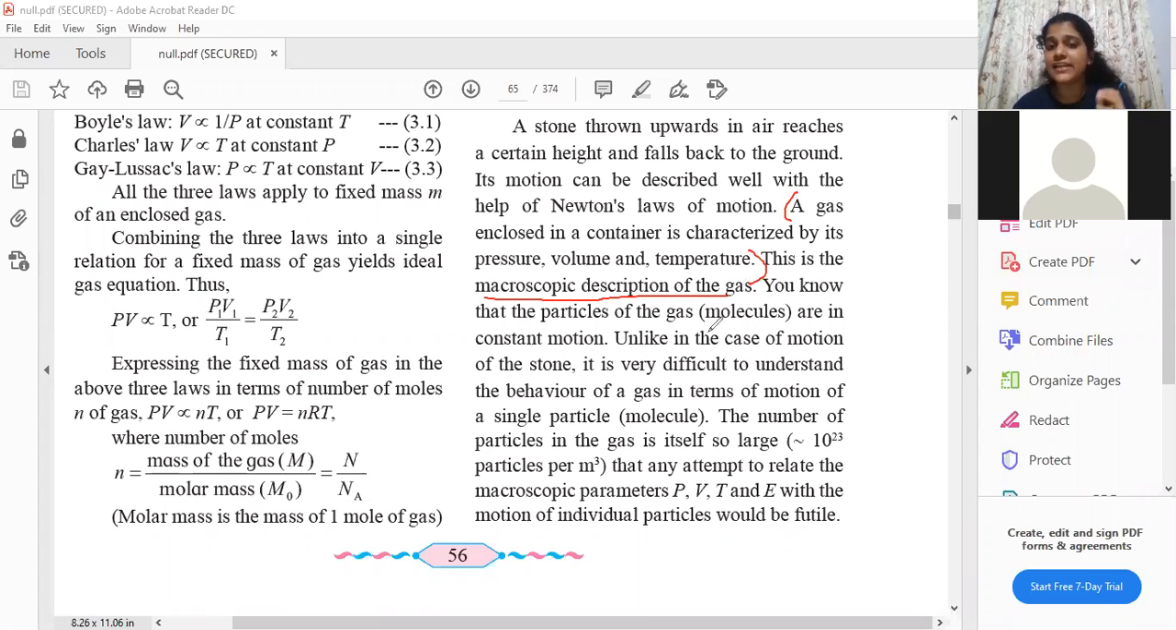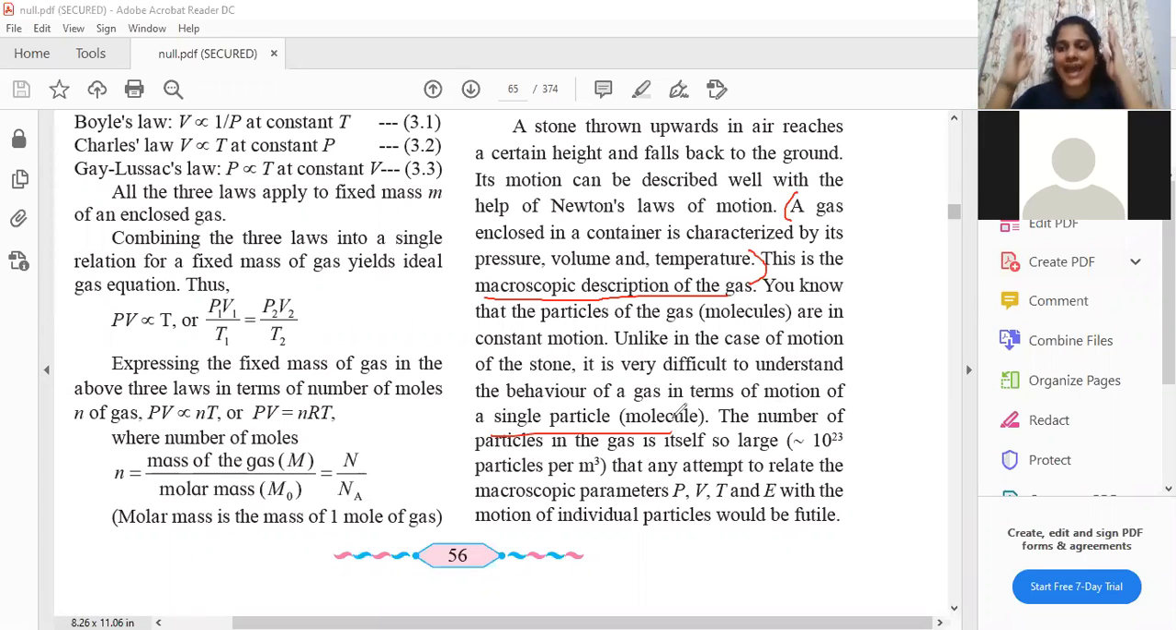You know that the particles of gas or molecules are in constant motion. The very first thing that I mentioned, kinetic theory of gases, states that atoms and molecules are in constant motion. Unlike in the case of motion of a stone, it is very difficult to understand the behavior of a gas in terms of motion of a single particle or molecule. The stone example is very easy to study because there's only one stone in the picture. But that is not the scenario in the case of gas.